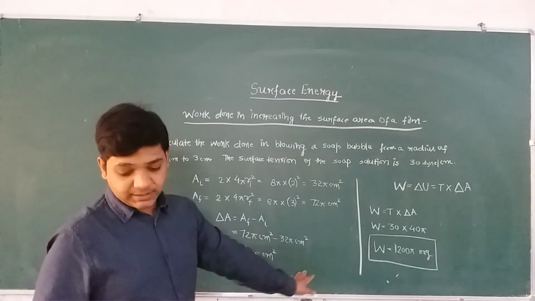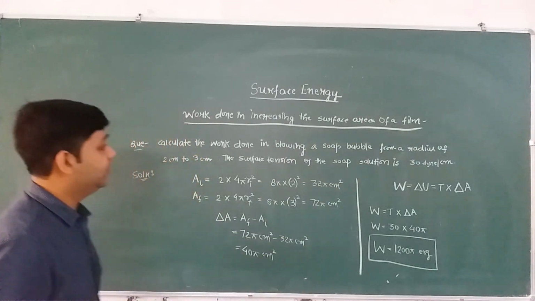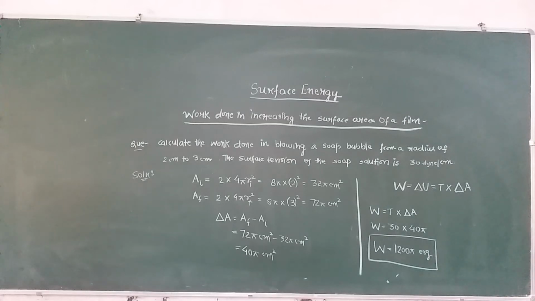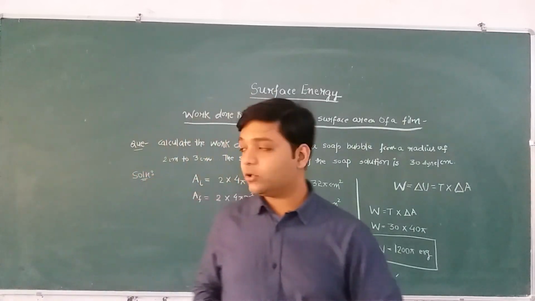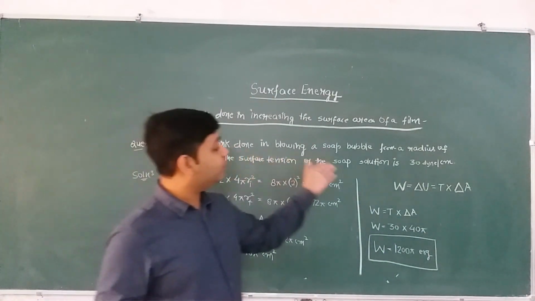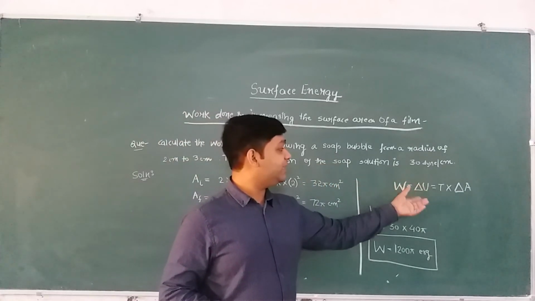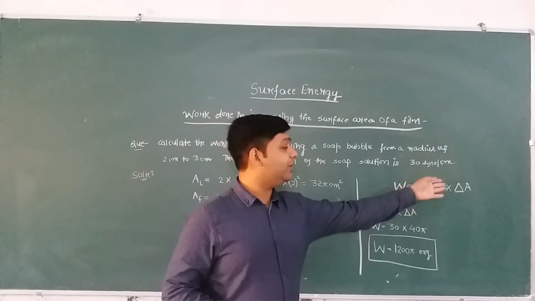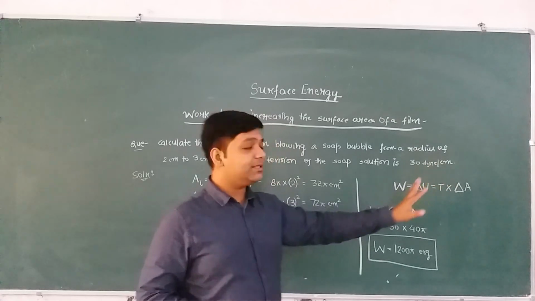This is the final answer, right? So please note this down. I hope you must have understood the solution quite well. Okay? I'm sure there will be no doubts. It is very simple. We just have to calculate the work done, and work done is equal to change in surface energy, or say T into delta A, surface tension into increase in surface area.